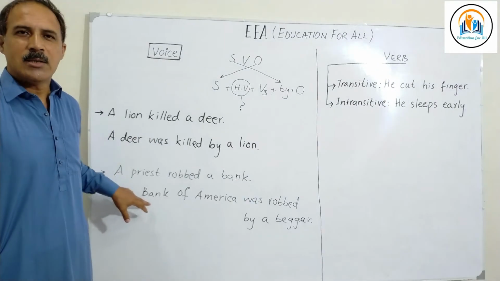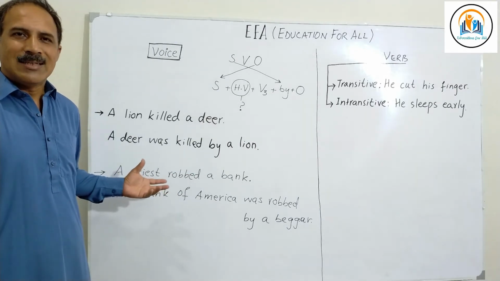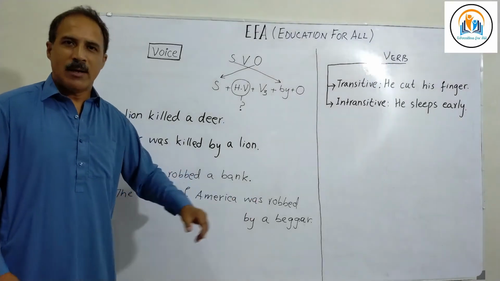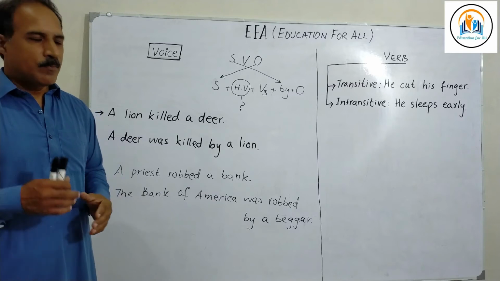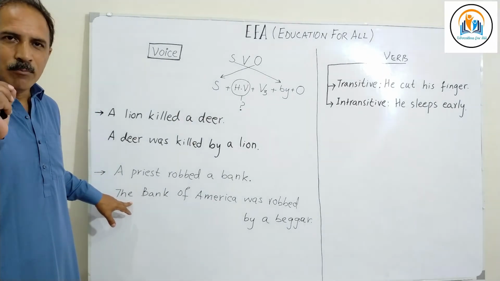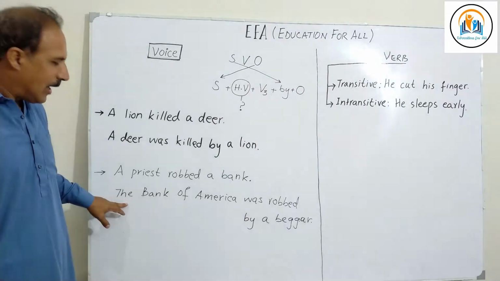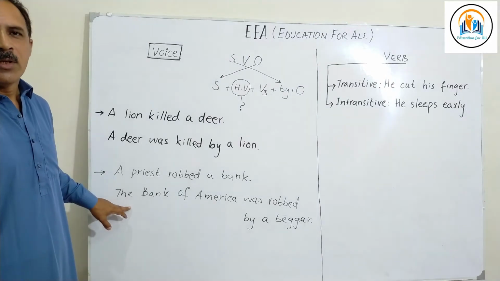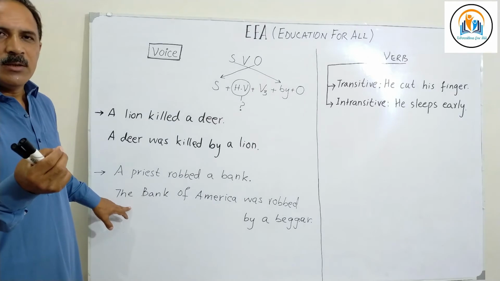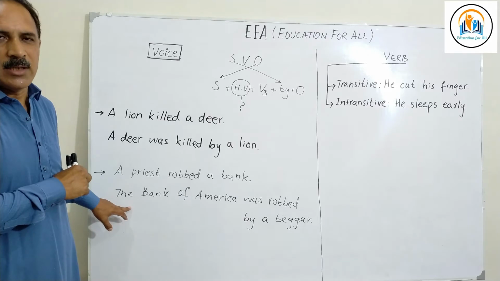Everybody knows that it is one of the most secure buildings in the world. So if it gets robbed, especially by a beggar, it is big news. Now the Bank of America is the most important bit, therefore it goes to the front. So we have used passive construction to swap the information from the end to the beginning of the sentence.